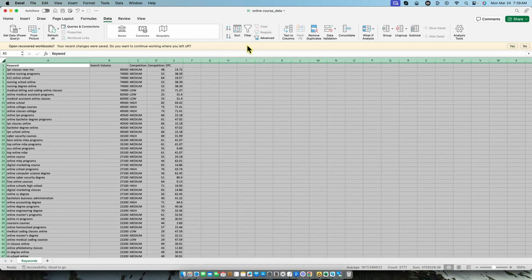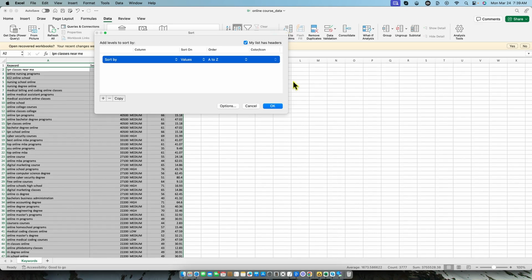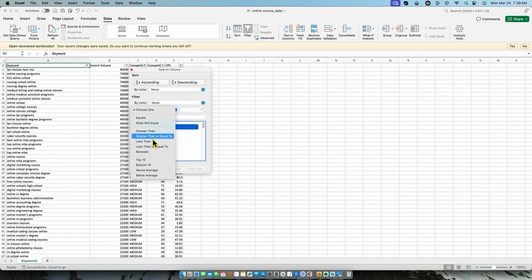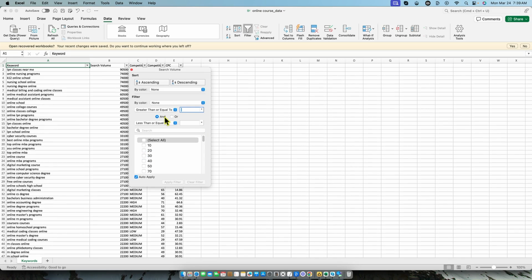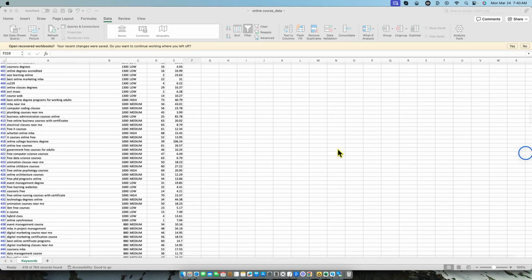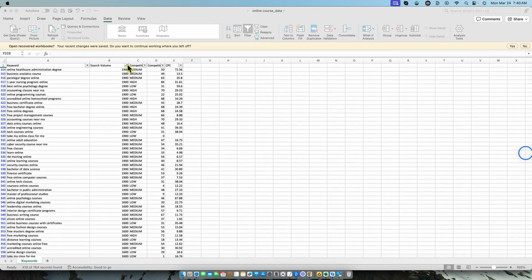Let's see if we can do a little bit of sorting right over here, or we could filter. So you could sort from here, add different sorting, or you could come in here and just add a filter right over here. Click the filter right there. And let's just say we want to look at keywords and we want to go between, right? So let's say we want to look at keywords that have between 25 search volume and less than or equal to 2,000 right there. Okay, so that's what we want to look at. And let's see, it should be doing that for us. Okay, I had a double take, but it is working. The filter that we put on is working.